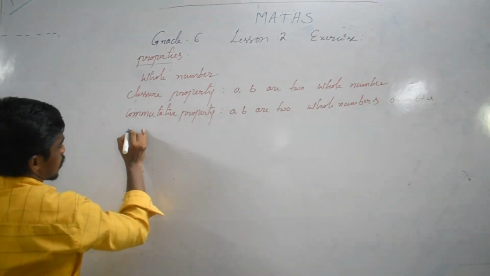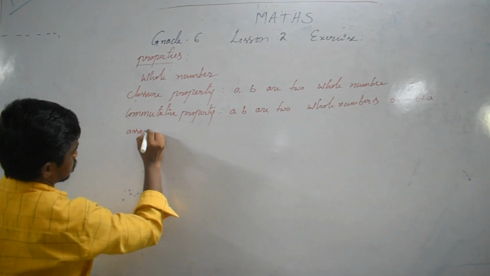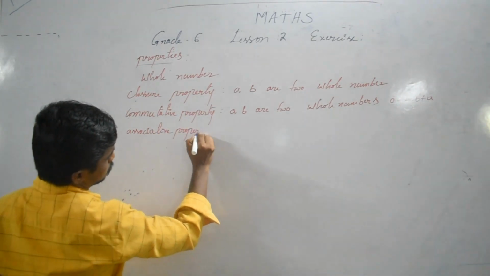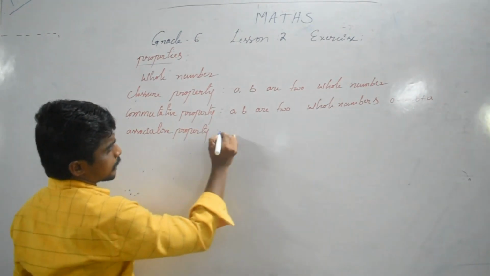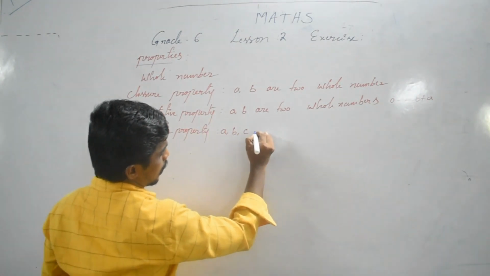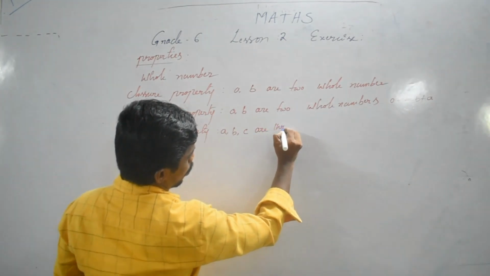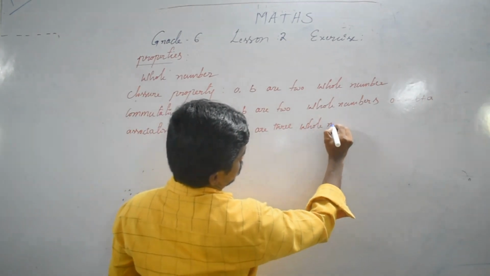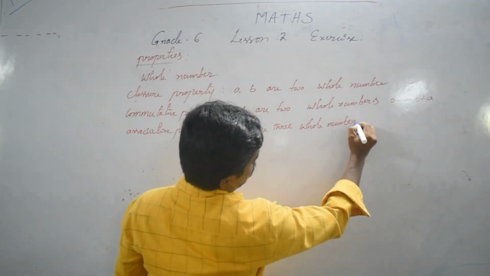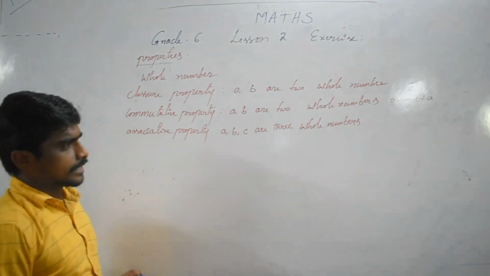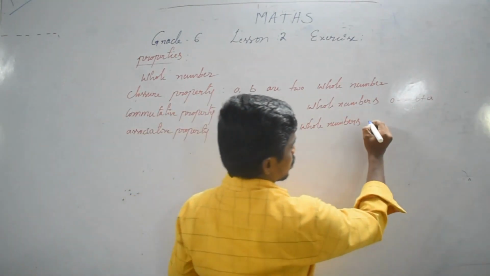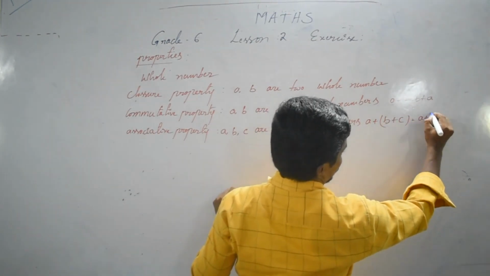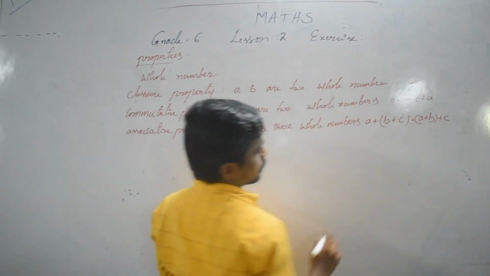Next one, associative property. A, B, C are three whole numbers. Now (A plus B) plus C is equal to A plus (B plus C).